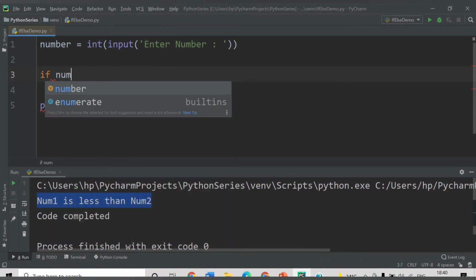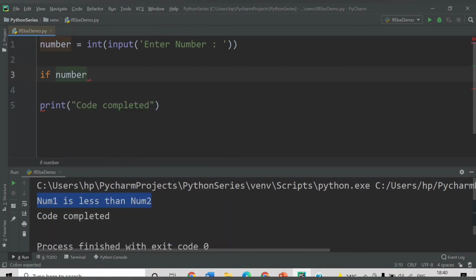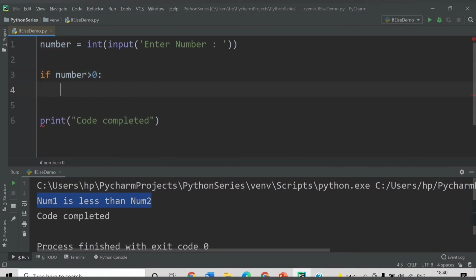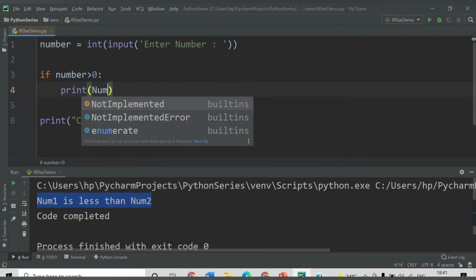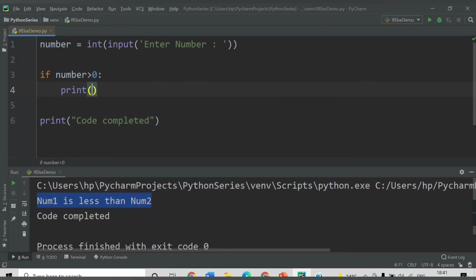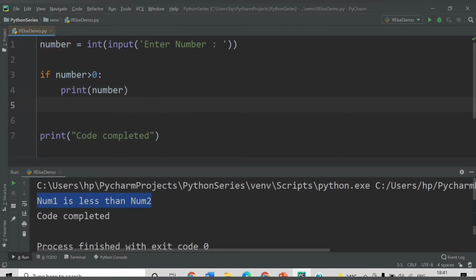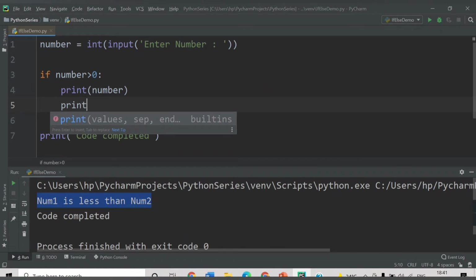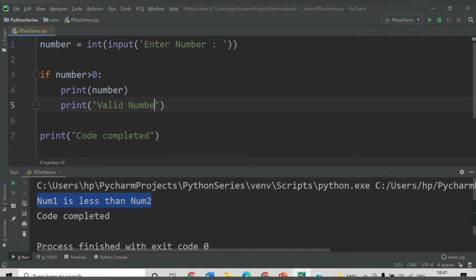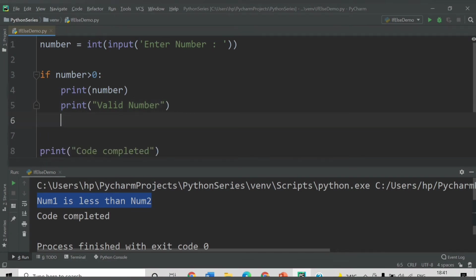If number is greater than 0, so in that case I want to print that number, print number, and after that I want to print some message. Let's say I want to print valid number, and if number is less than 0, so that will be executed by else condition.